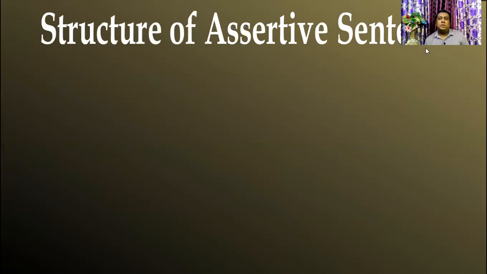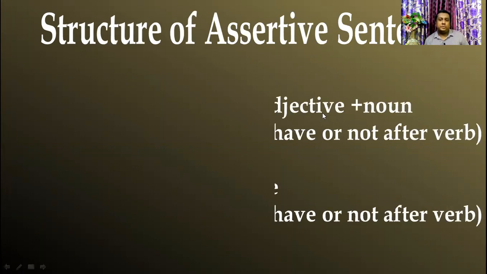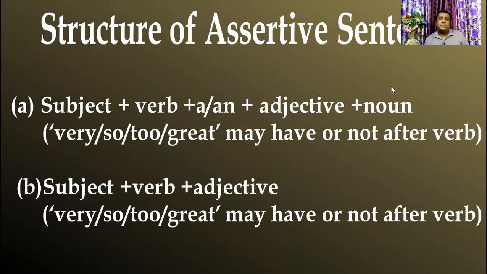Now we will discuss the structure. At first, I am discussing the structure of the assertive sentence. My dear students, please write this structure in your khata. In an assertive sentence, the structure is subject plus verb plus a or an plus adjective plus noun.